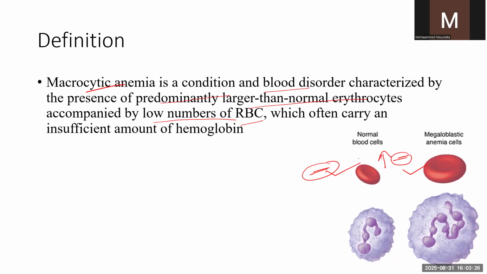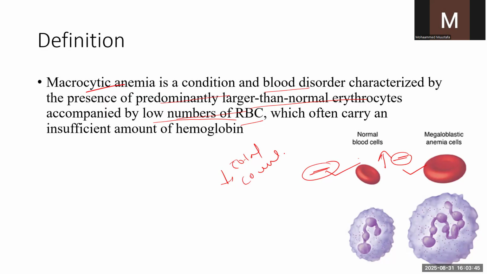The size of the megaloblastic RBCs will be increased compared to normal, and this will be accompanied by a low number of RBCs. There will be a decrease in the total count of RBCs. Why that happens, we are going to see in this video.